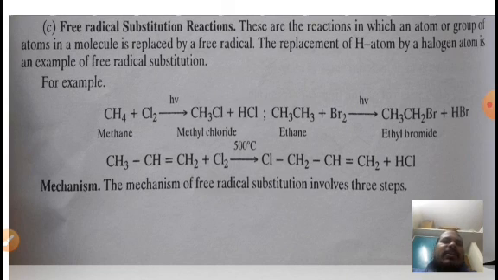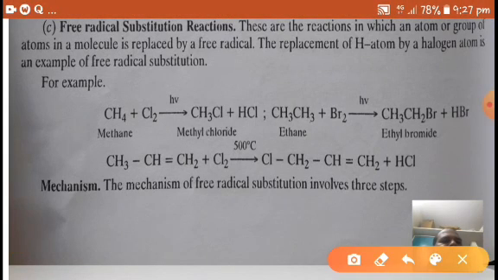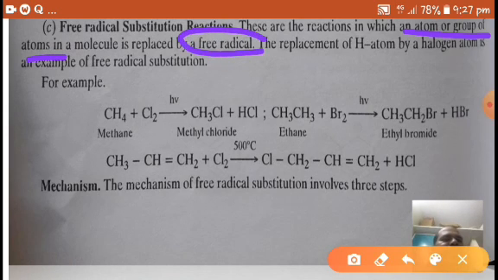So these are reactions in which an atom or group of atoms in a molecule is replaced by a free radical. The replacement of a hydrogen atom by a halogen atom is an example.